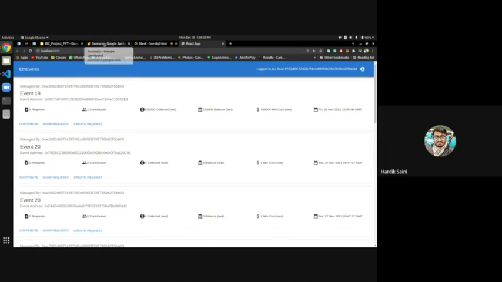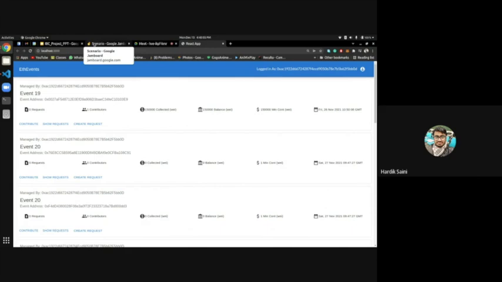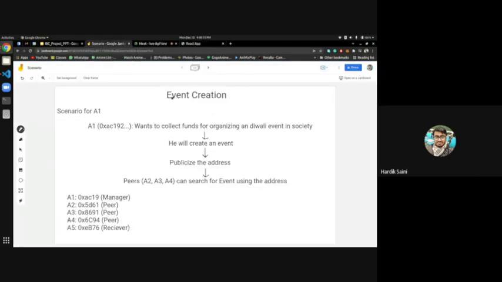Similarly, I have created five accounts for this demo purpose, and all of these are on the Rinkeby test network. Everything that we are doing will be on the Rinkeby test network. There are a few scenarios that I will explain, through which it will be clear how our application works. Since we have 5 accounts, we have A1, A2, A3, A4, A5, and I have entered the first 6 characters of each account address here.